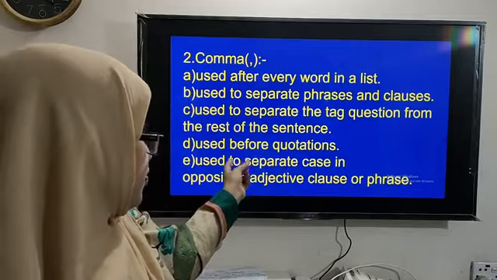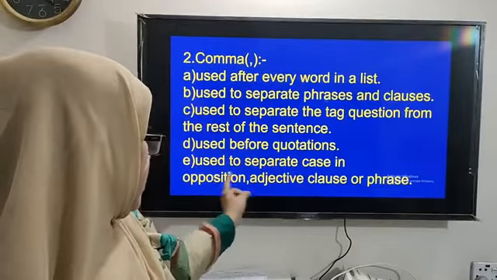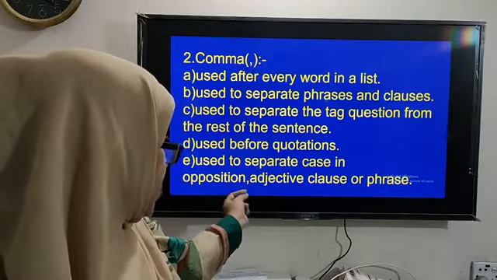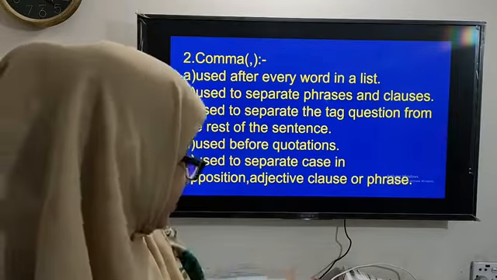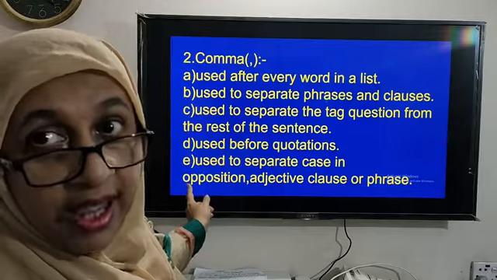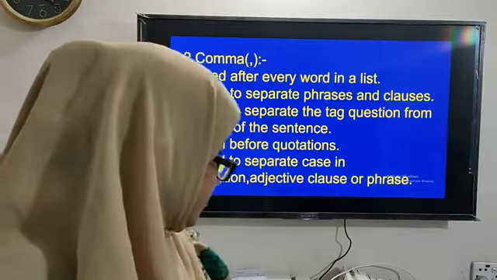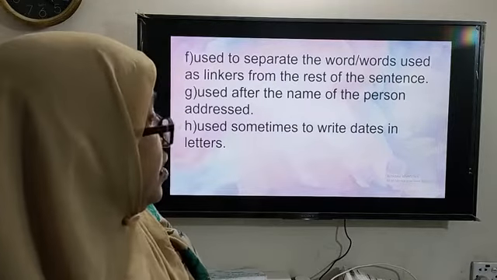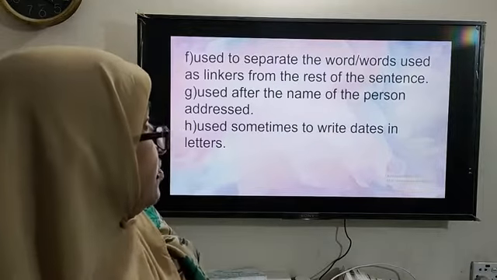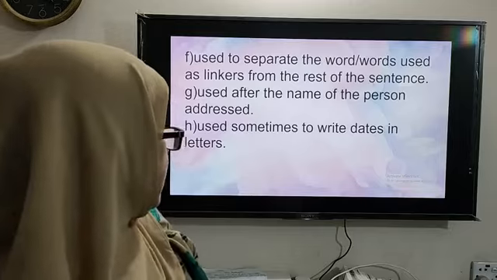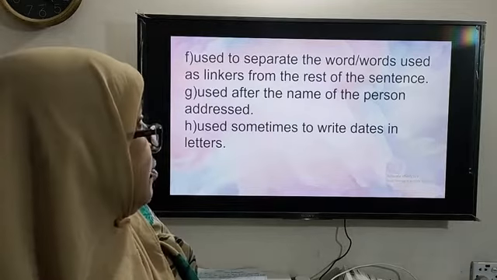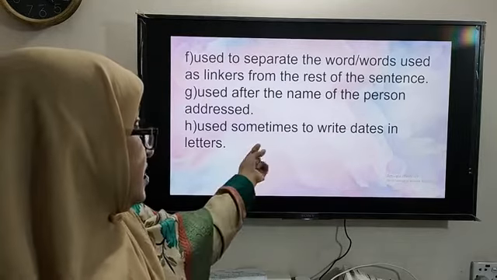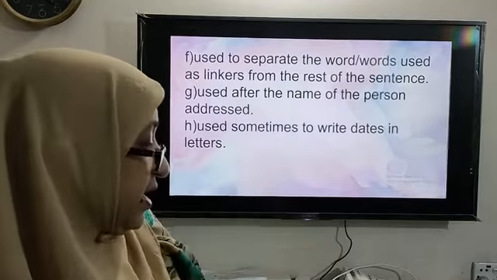It is also used before quotations. It is used to separate a case in apposition, adjective clause or phrase. This will be apposition, not opposition. Number F, it is used to separate the word or words used as linkers from the rest of the sentence. It is also used after the name of the person addressed. Comma is also sometimes used to write dates in letters.